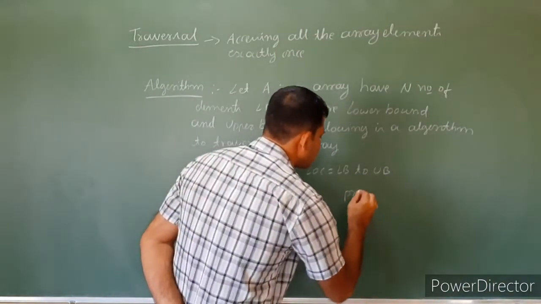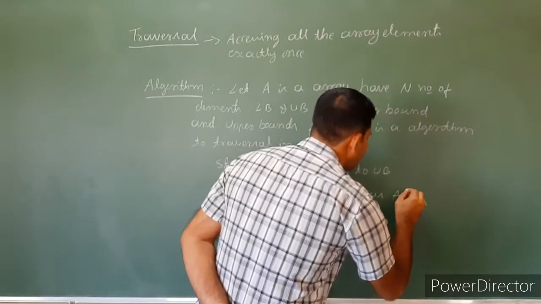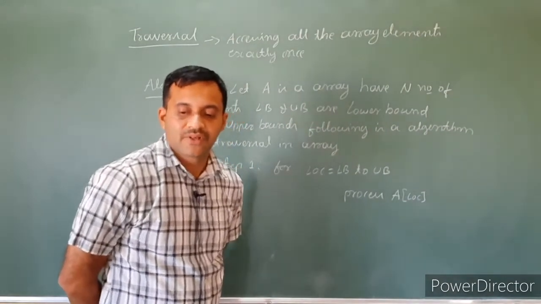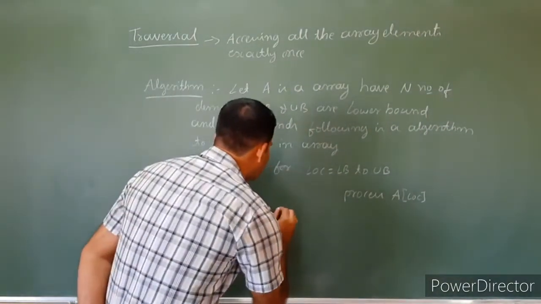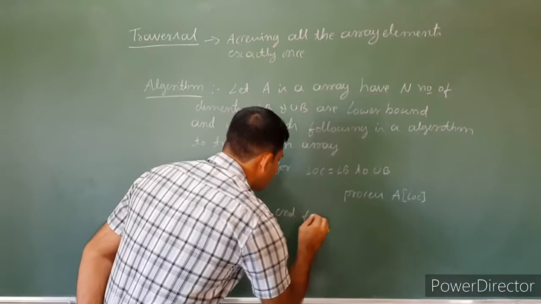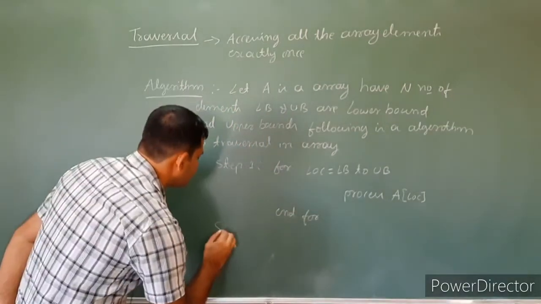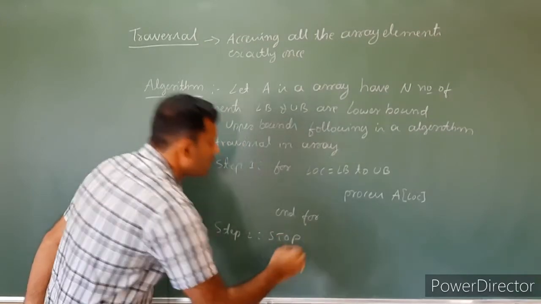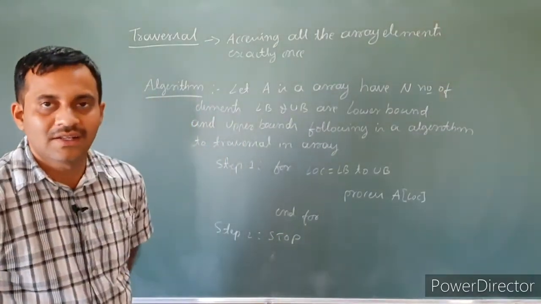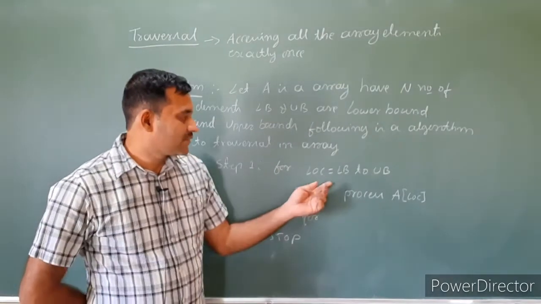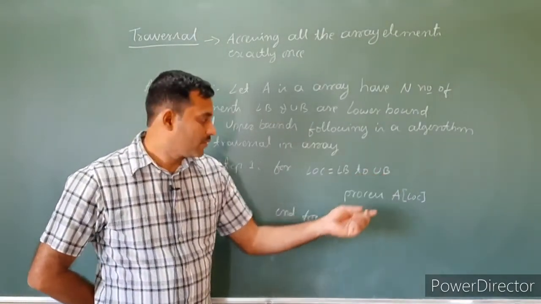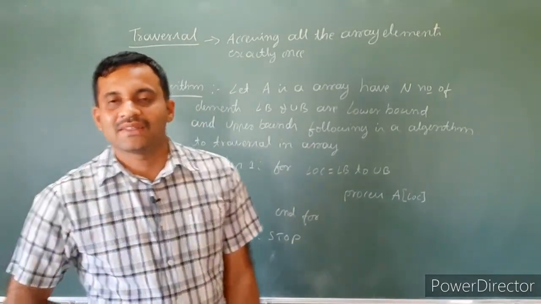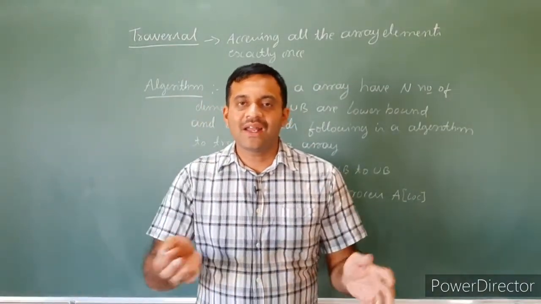Process A of location, then end for, step 2 stop. This is a simple algorithm to traverse an array. We just have to traverse from lower bound to upper bound. Process A of location. Here process means any operation on an array element.